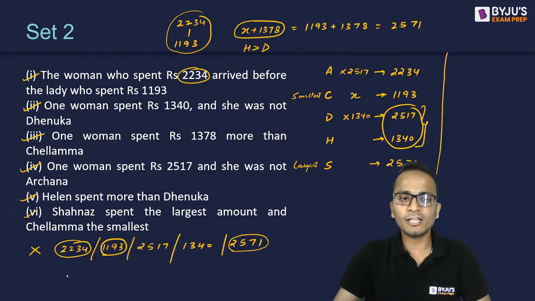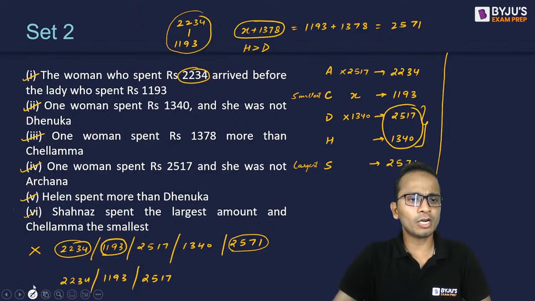So I'll write the other four values once again, and we'll try to derive the fifth value. So 2234, then 1193, then 2517. Keep looking at the bottom of the screen, or what I'll do is change the color of the pen so that you can discriminate.